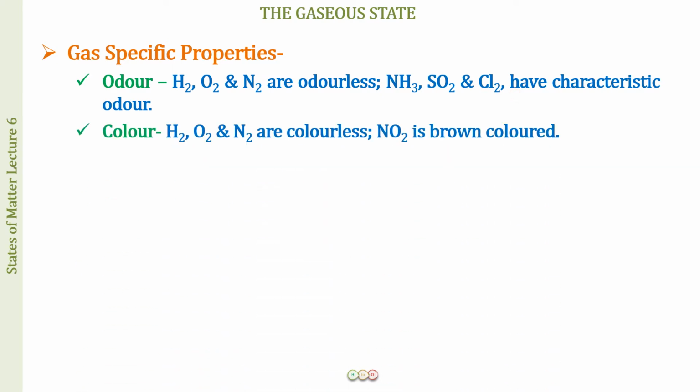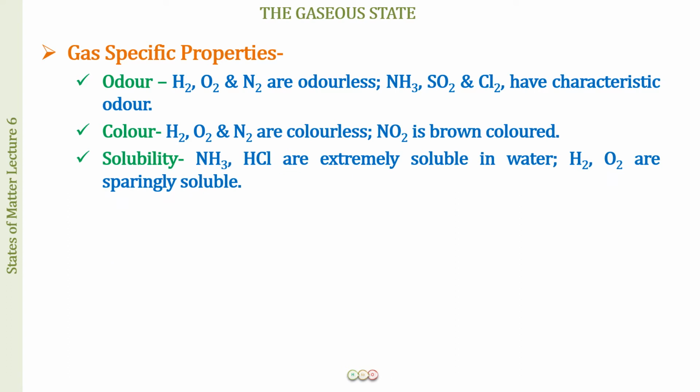And then we have color of the gases, H2, O2, N2. Again, these are all colorless gases, whereas NO2, this is brown colored gas. Then we have the solubility of the gases. Ammonia, HCl, they are extremely soluble in water, whereas H2 and O2, they are sparingly soluble in water. And can you tell me why they are so? Well, if you remember our discussion on the intermolecular forces, then you will be able to answer this.